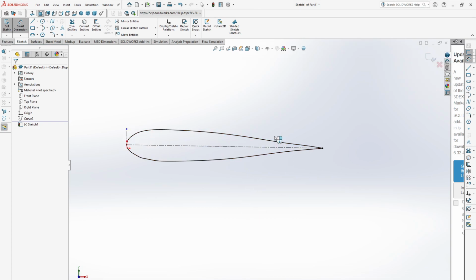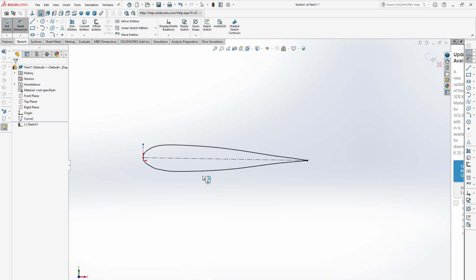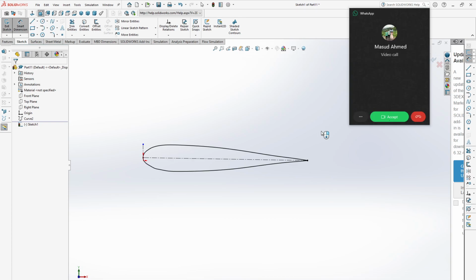Okay, that's it for the airfoil, and we can use this airfoil in our model. So we need to copy this airfoil and paste it in our SOLIDWORKS file. Thank you.